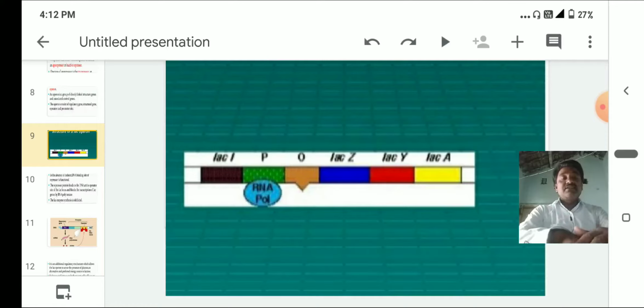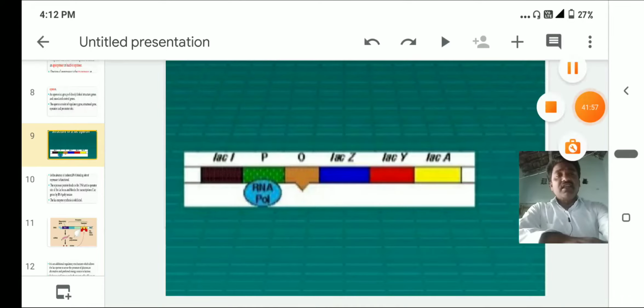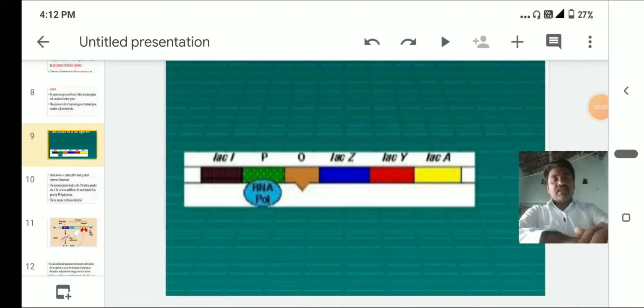Here we also have to know gene silencing. Generally, whenever cell differentiation takes place in particular cells, a few genes are activated and the rest are inactivated.